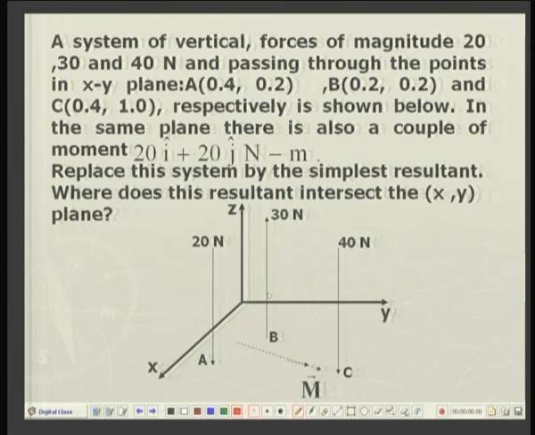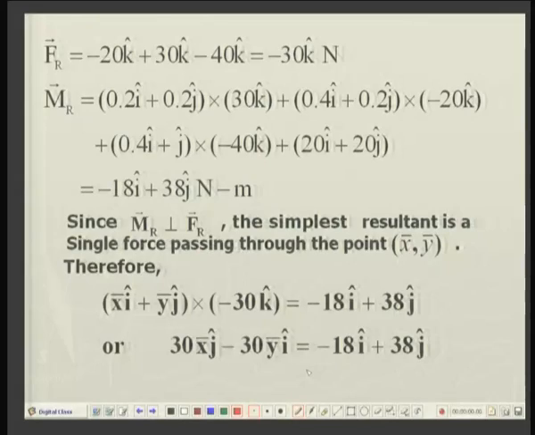So, the position vector of A is joining this point with this point. Similarly, the position vector of B is joining the origin to this point B, and likewise for C. So, these are the given position vectors crossed with their respective forces, and this last term represents the moment in the xy plane, 20i plus 20j. After carrying out this cross multiplication, if you add up all these vectors, you will get minus 18i